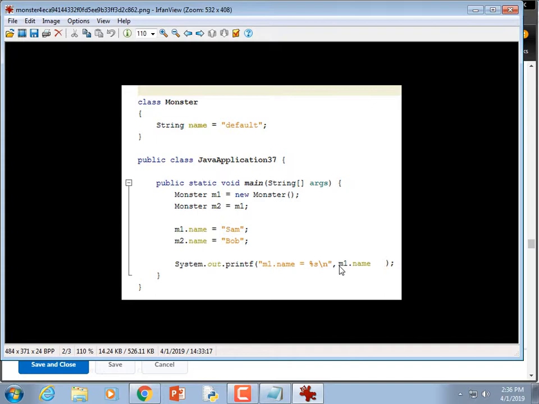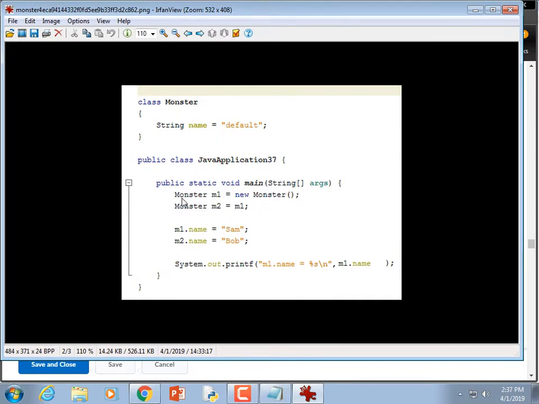Okay. I was thinking, if you would call it M1, it would give you an error, so M1 would have to be Sam. Since M2 equals M1, I guess it doesn't matter if you call it M1 or M2? Right, and there's no reason that would give an error because that's still perfectly good syntax. It's just that you have two references to the same object. Two pointers to the same data, regardless of whether you call it M1.name or M2.name. It's perfectly fine. Now, almost nobody does this.